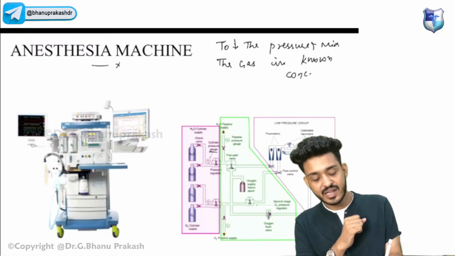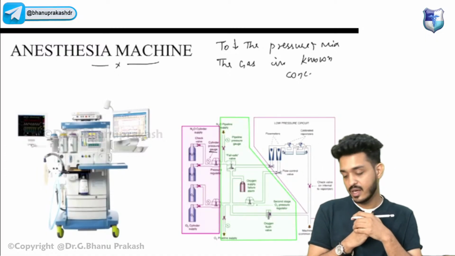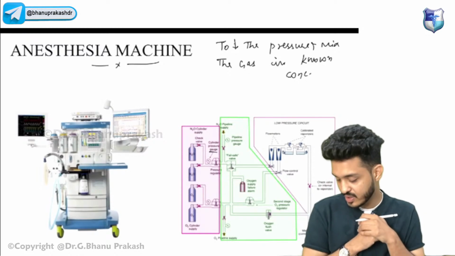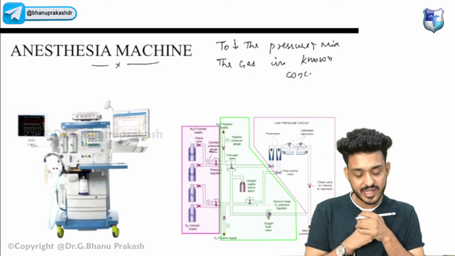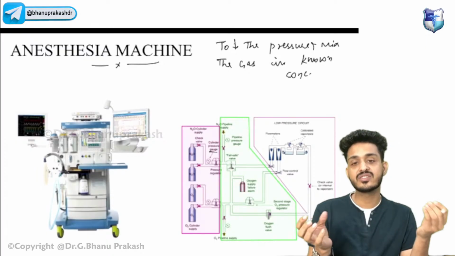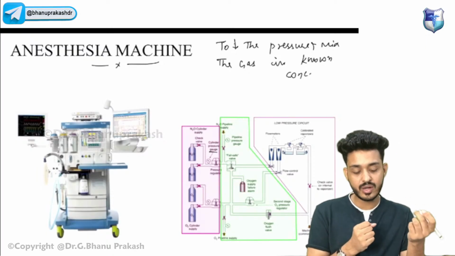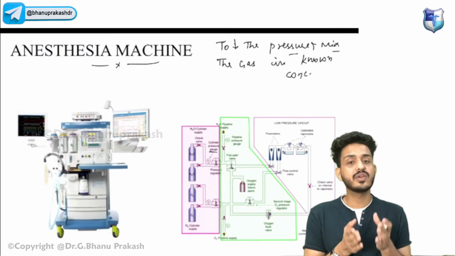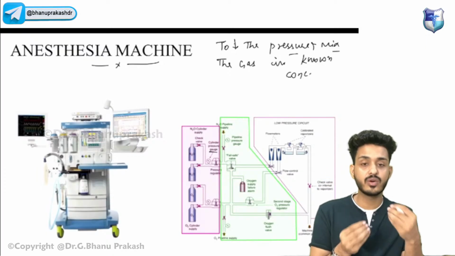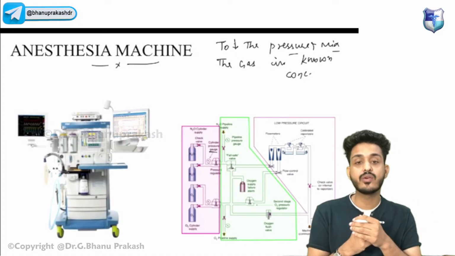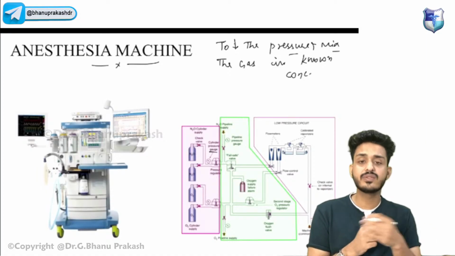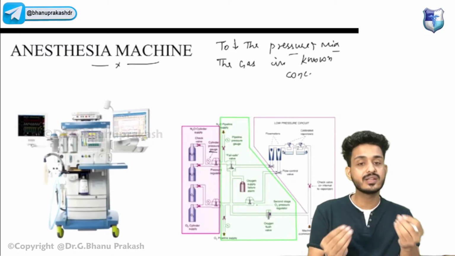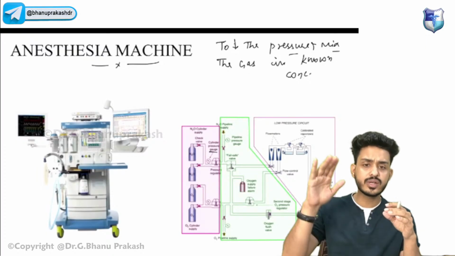Now we will be connecting our patient to the anesthesia machine. Very good, guys, you are answering very fast. Why are we adding the anesthesia machine, and why is it important? To decrease the pressure. First, the anesthesia cylinders have too much pressure. For example, an oxygen cylinder has 2000 psi and a nitrous oxide cylinder 760 psi. That is too much pressure, and our lungs cannot directly tolerate it.